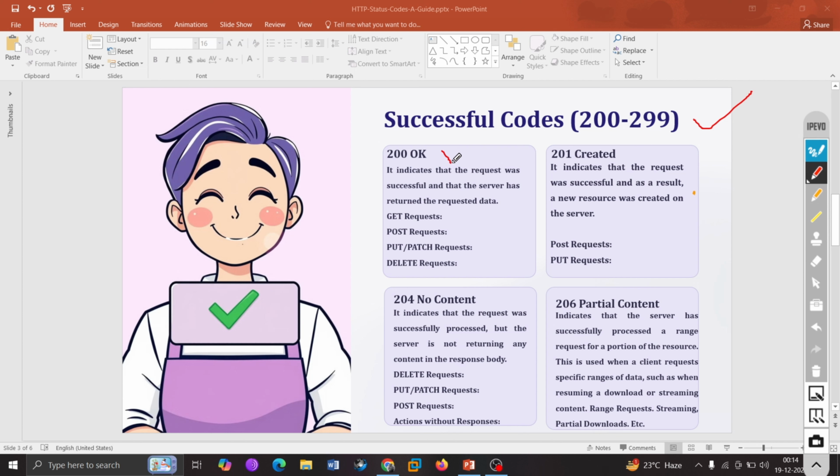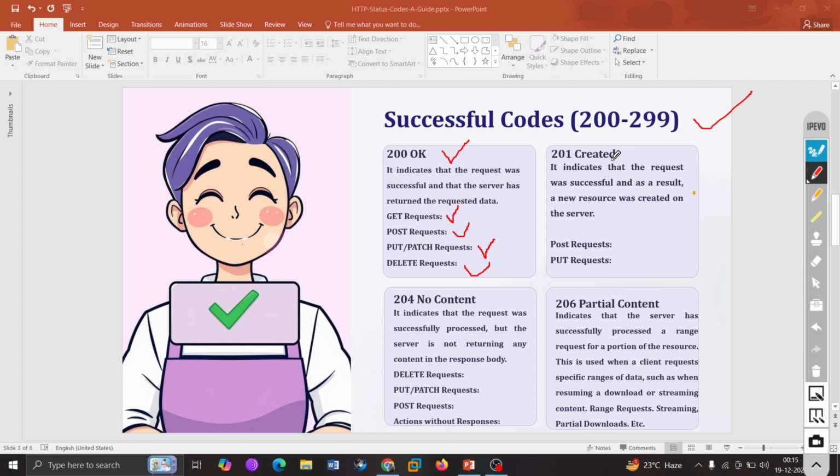The first one is 200 OK, right? It indicates that the request was successful and the server has returned the requested data. This is very simple. Where is it used? On the GET method, on POST, as well as on PUT and PATCH. Along with that, we also use it on DELETE. When we are going to delete data or delete an account, we need to get that 200 OK.